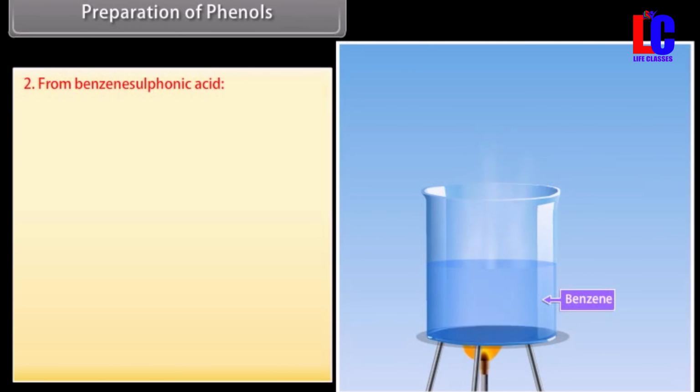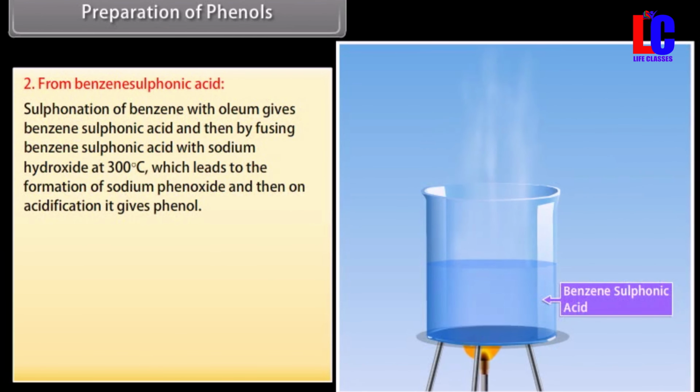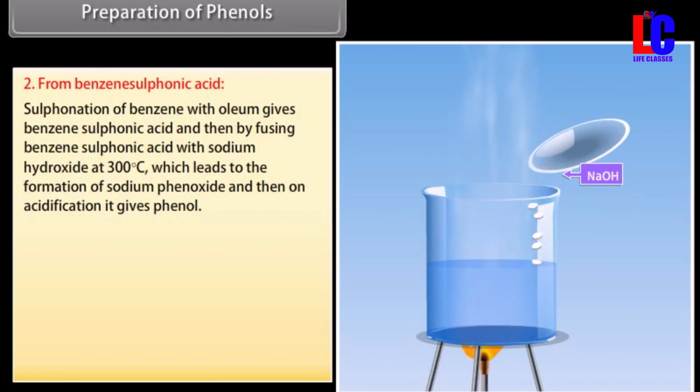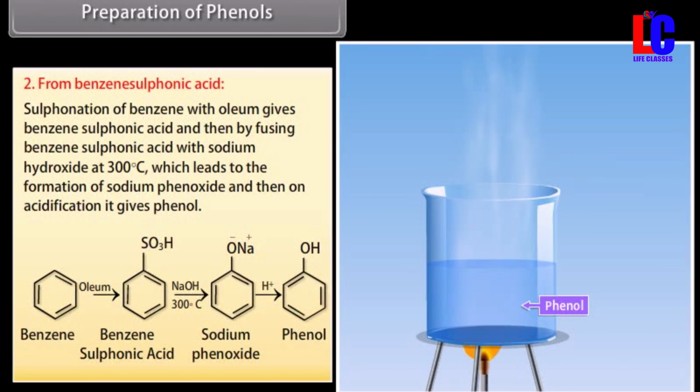From benzene sulfonic acid. Sulfonation of benzene with oleum gives benzene sulfonic acid, and then by fusing benzene sulfonic acid with sodium hydroxide at 300 degrees Celsius, sodium phenoxide is formed, and then on acidification, it gives phenol. Benzene is sulfonated using oleum, forming benzene sulfonic acid, and then on heating with sodium hydroxide, it forms sodium phenoxide. On acidification of the solution, it results in phenol.